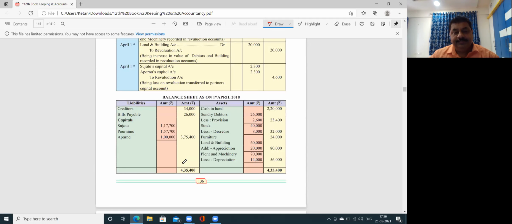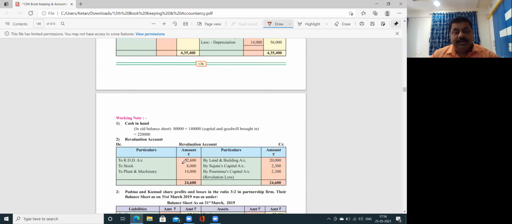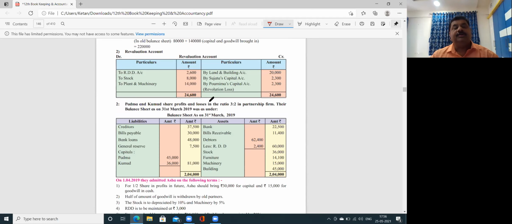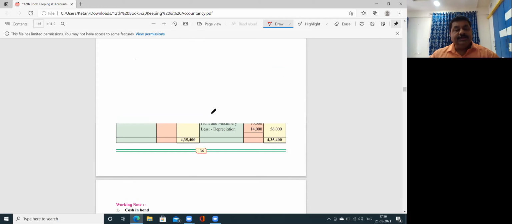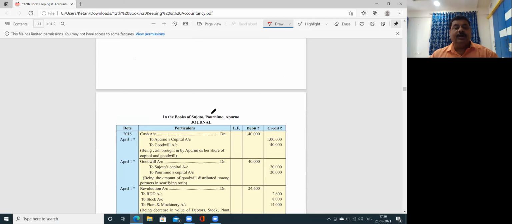Look, this is the journal. It has been given as a working note, only the revaluation account. As I told you, these illustrations of admission of partner you will not be able to understand, and we need to solve those illustrations on the board, not through screen sharing; that is not possible.